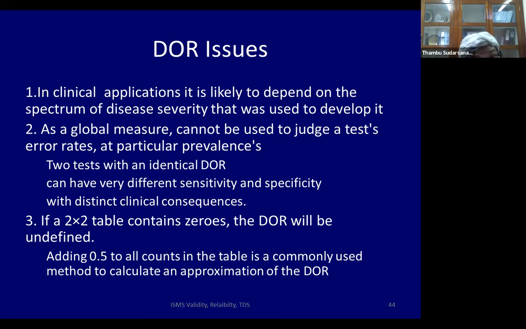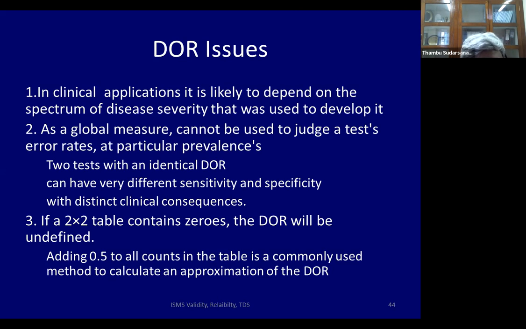The PICO statement, if you remember in lecture 1, the patient, the new test, the comparative test, all these vary from place to place. So if you have more severe disease patients in one place, diagnostic odds ratio also will look relatively good. As a global measure, let us say we compare 31 in the previous test with 50 and 70, it cannot be used to judge a test error rate.